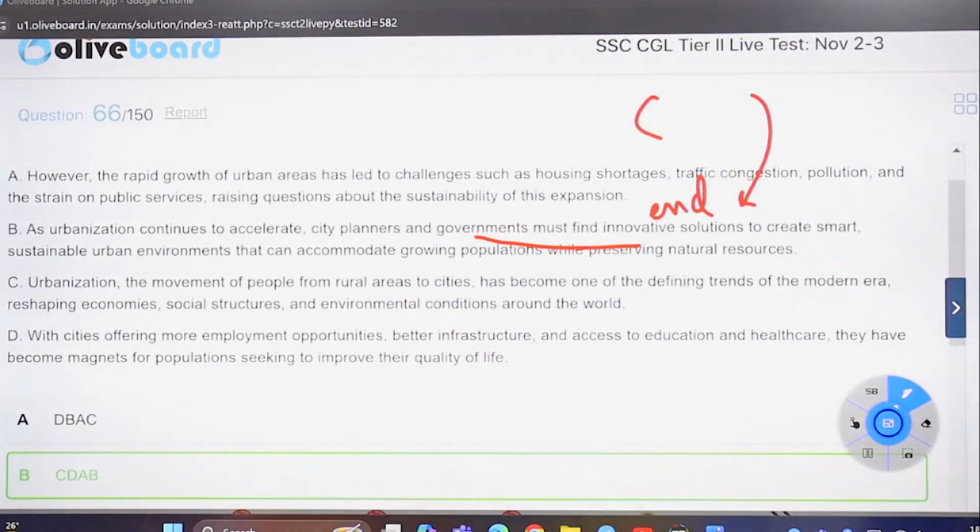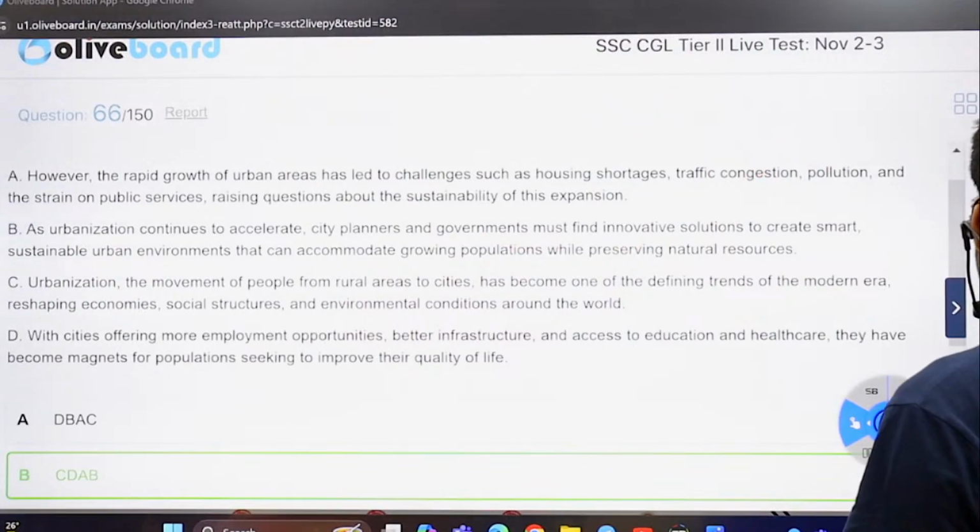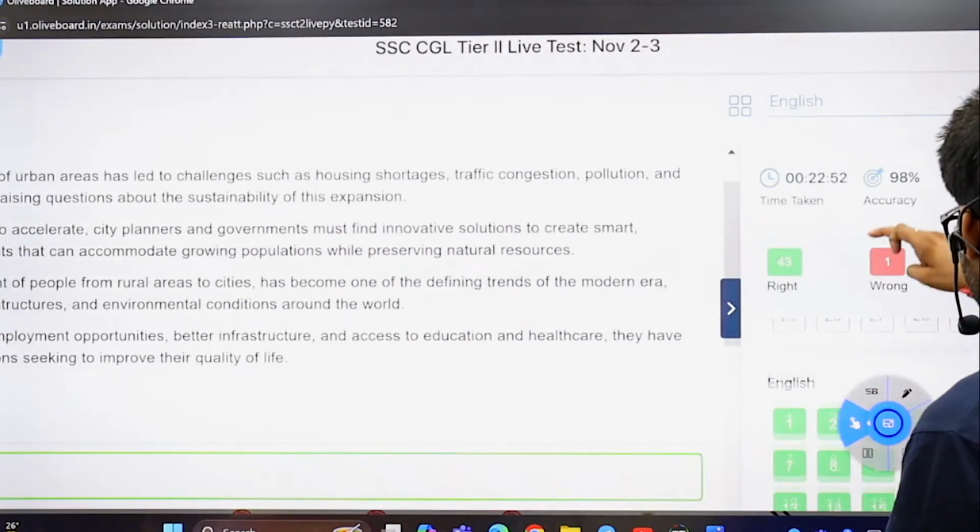Okay. Shikha, absolutely be the concluding one, we can say. Better, absolutely better.